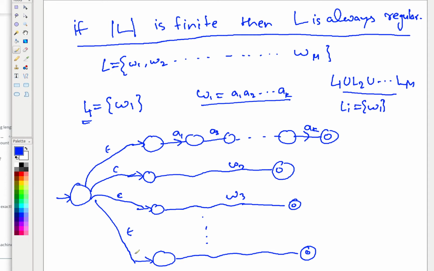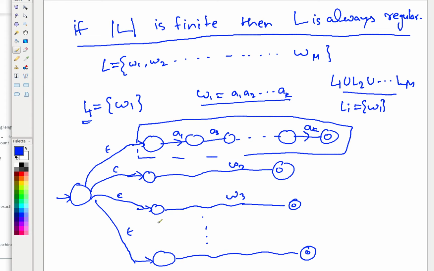It holds because each machine is an NFA with finitely many states, since the length of the string is finite.